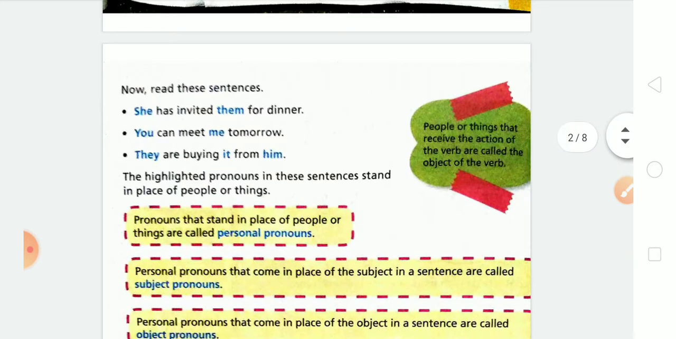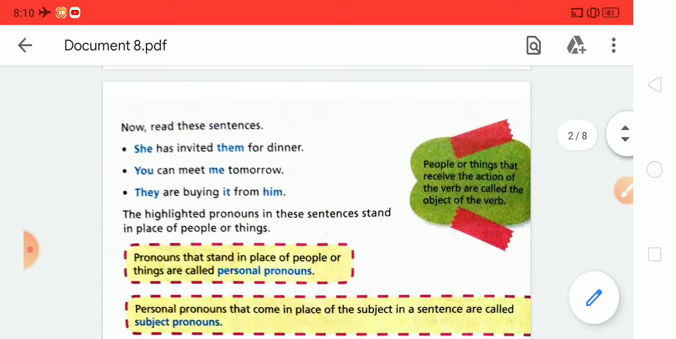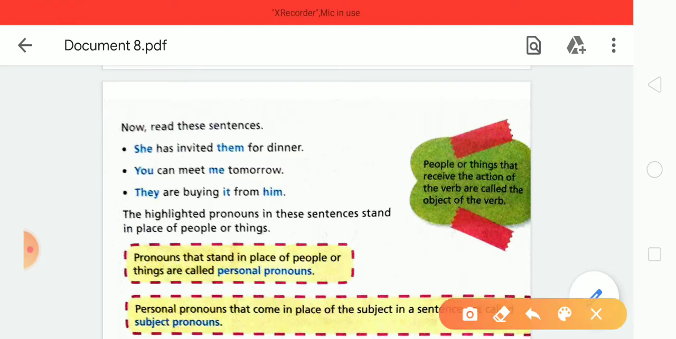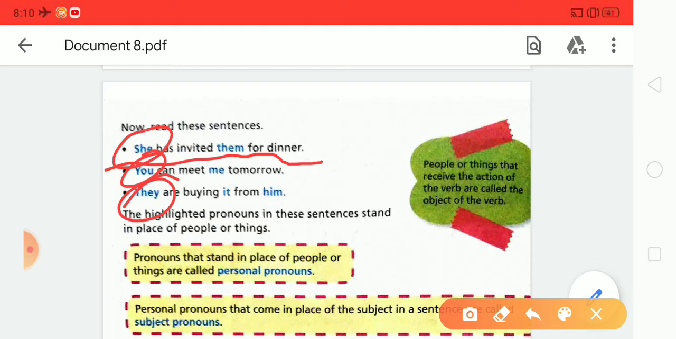Here is the sentence: She has invited them for dinner. You can see here the subjective pronoun. She is the subjective pronoun. They is the subjective pronoun, and its objective forms are them, me, it, him, etc. These are the objective pronouns.